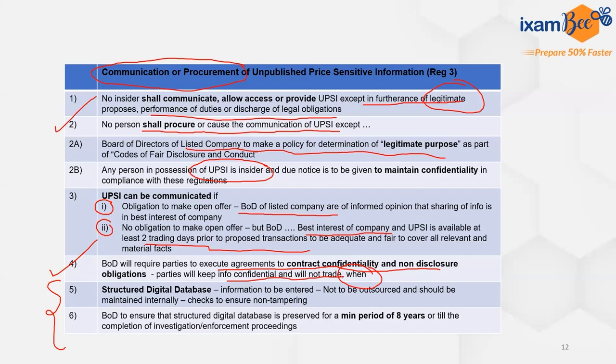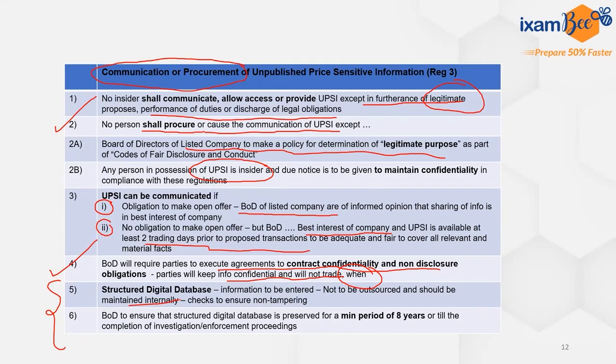It cannot be outsourced, because outsourcing it means the nature of unpublished price sensitive information is being shared with outside people, which should not be done. Therefore, this database is not to be outsourced and should be maintained internally. There should be proper checks to ensure there is no tampering with this database. There should be time stamping and audit trails to see whether this database can be breached or not. So all the checks should be there.